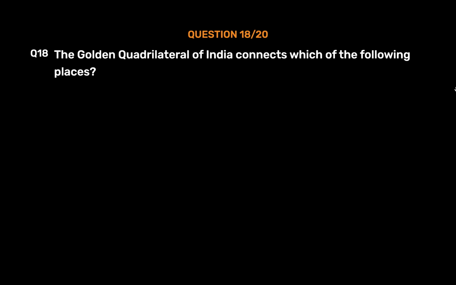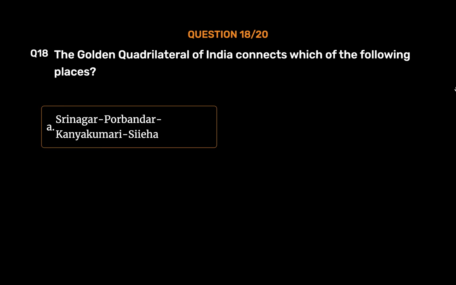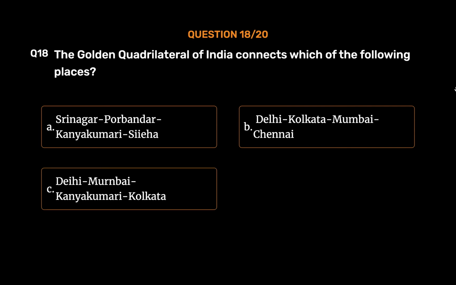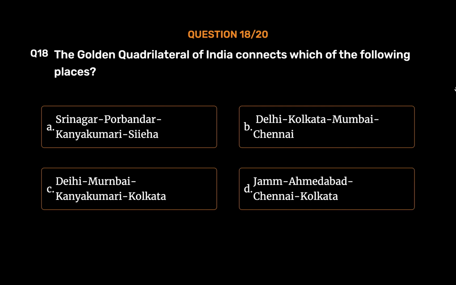Question number 18. The Golden Quadrilateral of India connects which of the following places? Option A. Srinagar, Porbandar, Kanyakumari, Siddha. Option B. Delhi, Kolkata, Mumbai, Chennai. Option C. Delhi, Mumbai, Kanyakumari, Kolkata. Option D. Jammu, Ahmedabad, Chennai, Kolkata. The correct answer is Option B. Delhi, Kolkata, Mumbai, Chennai.